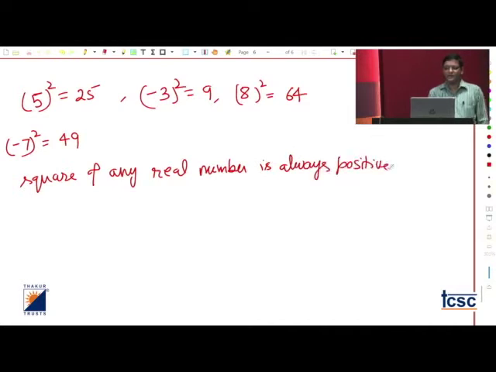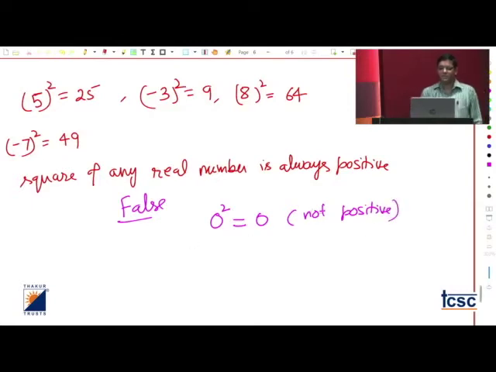So what have I written here? I have given some examples, and definitely all are true. And from these things, can I draw the conclusion that the square of any real number is always positive? Again, remember that this answer is false. Don't claim this one, because 0 square equals 0, and 0 is not positive. So these are some of the things which I have written here.